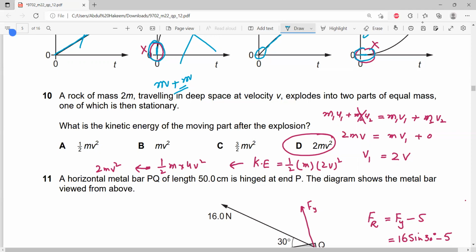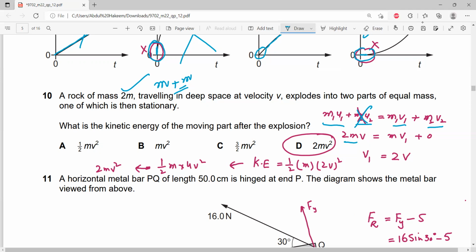According to the law of conservation of momentum, m1u1 plus m2u2 is equal to m1v1 plus m2v2. Initially there is a single object, so there is no m2u2, just m1u1 before the explosion. m1 is 2m and its velocity is v, so the initial momentum is 2mv.